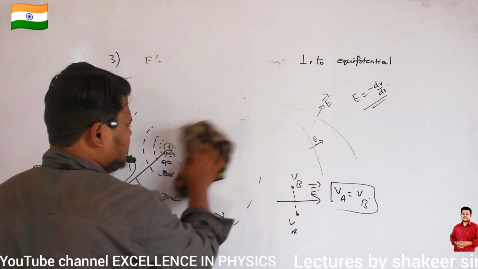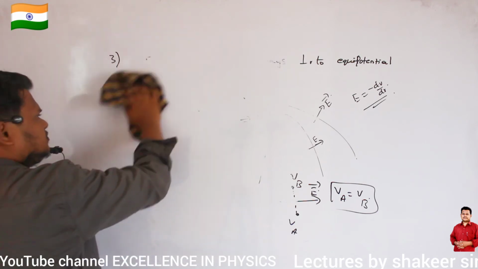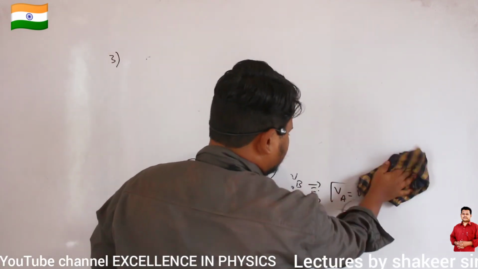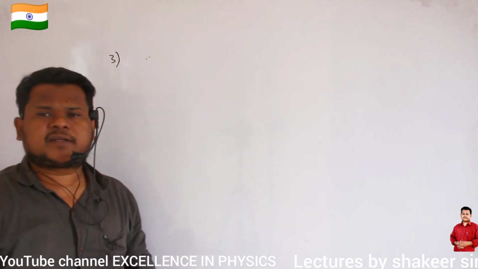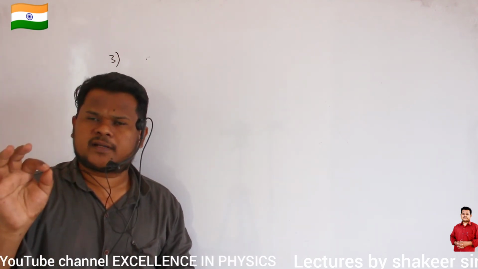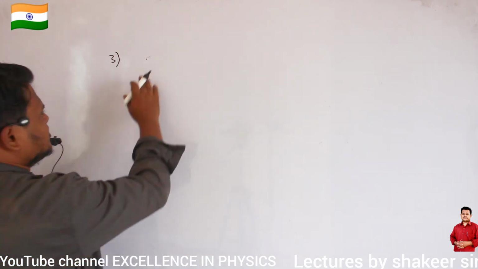Now let us see the fourth property of equipotential surface. The fourth property is that if I want to move a point charge from one point on an equipotential surface to another point on the same equipotential surface.